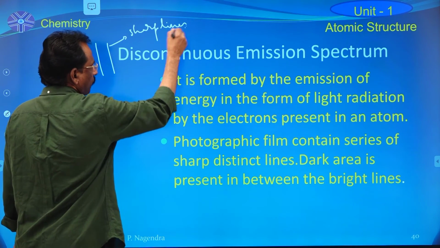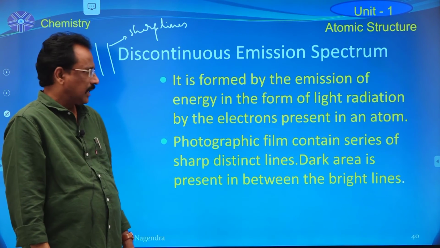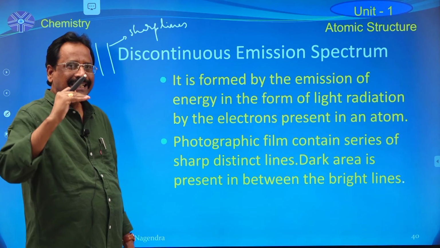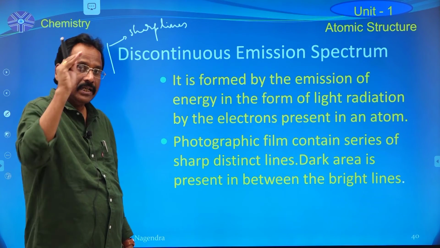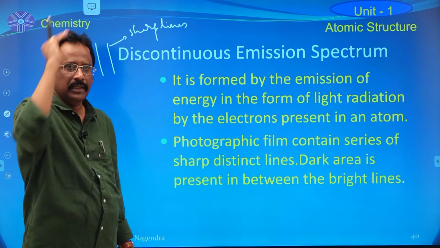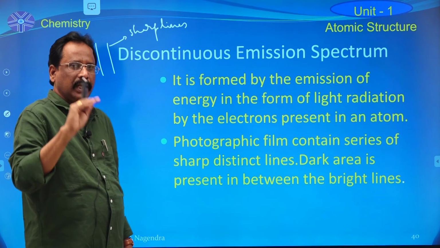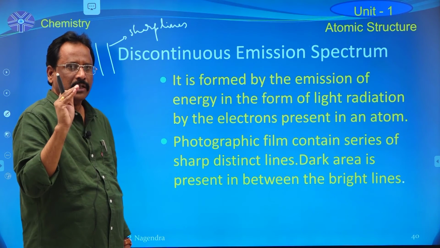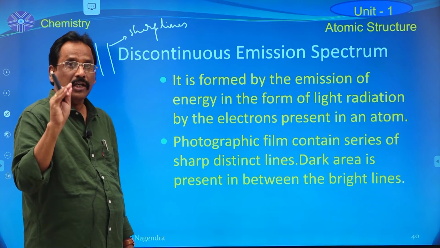The atom always produces discontinuous spectra because atoms contain discrete energy states but not continuous energy states: first state, second state, third state, but not zero energy state, 0.5, 1, 1.5, 2, 2.5. That type of energy states are impossible according to Planck's quantum theory.